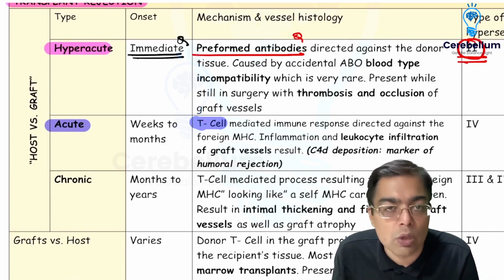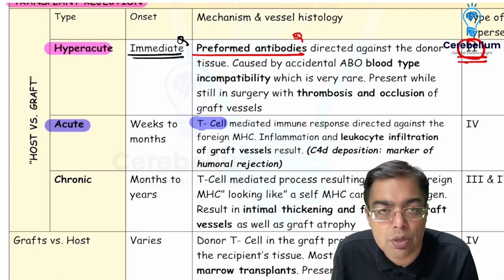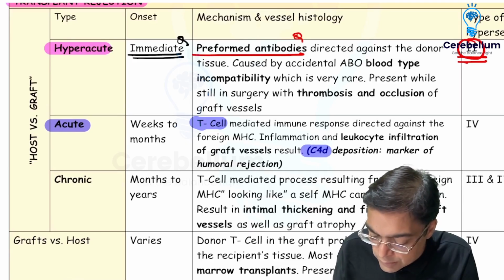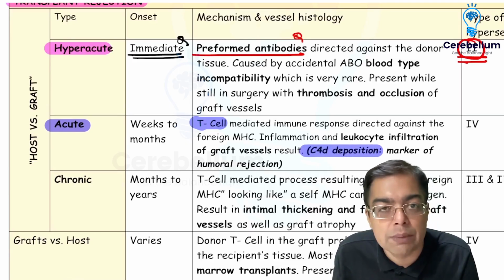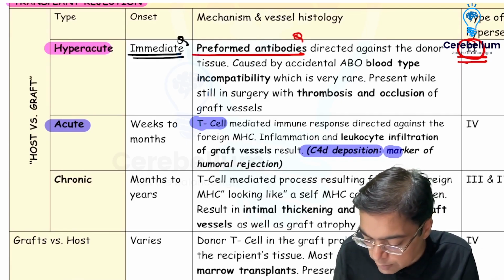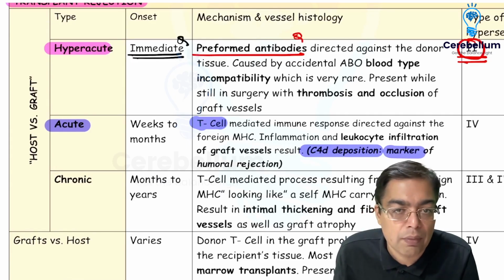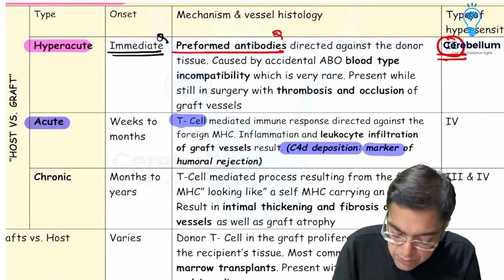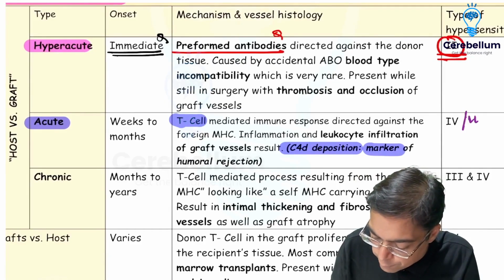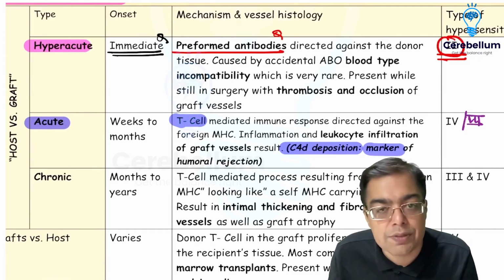Now, when there is a humoral rejection, the mechanism is associated with activation of the complement system. And they have a classical marker which is given the name of complement C4d, which gets deposited in the glomerular capillaries, which is therefore considered a marker for humoral rejection. Acute rejection is considered an example of a combination, that means a type 4 plus type 3 hypersensitivity reaction.